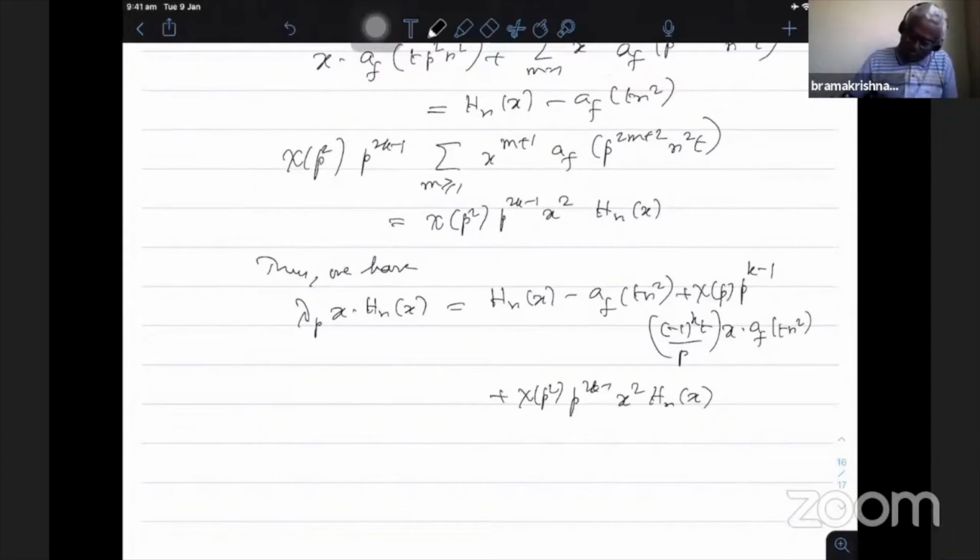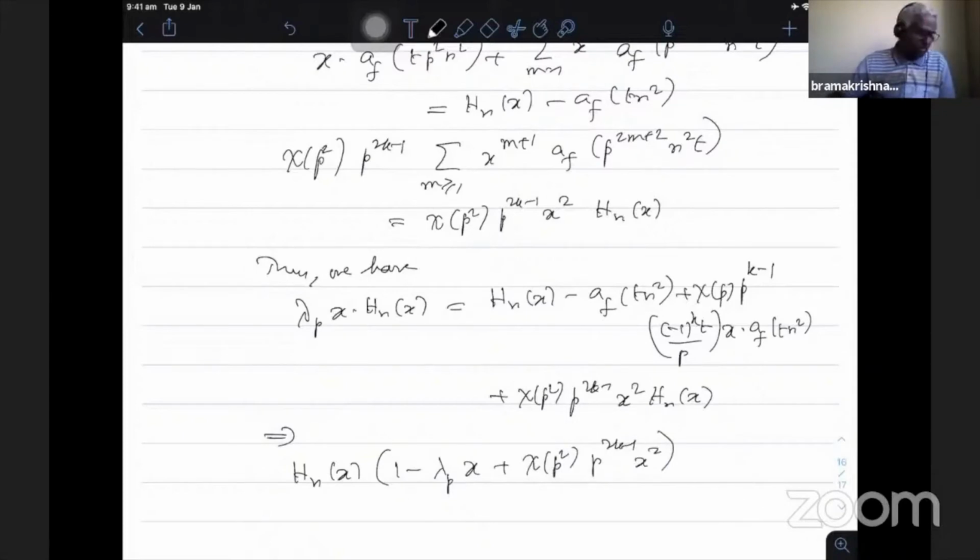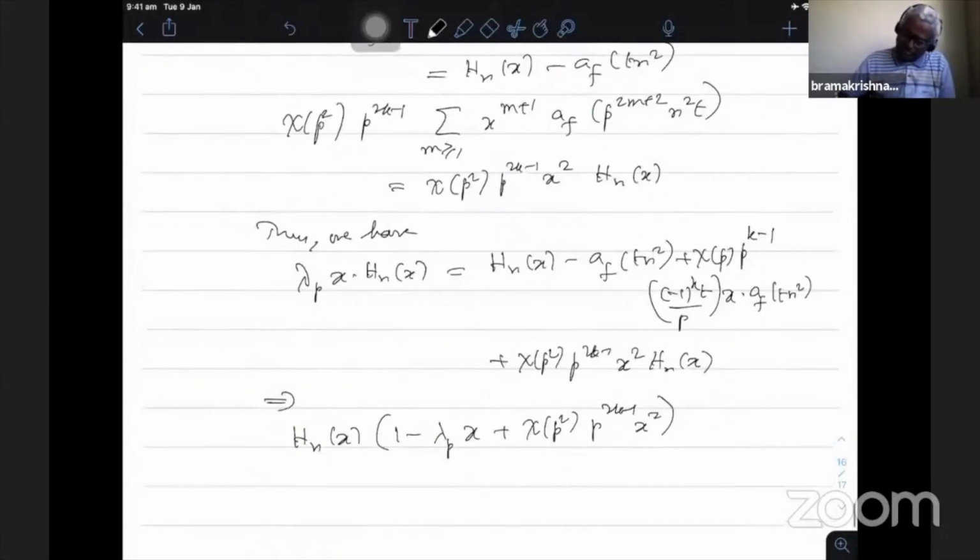This implies, you put all these factors, this one to the right hand side, h_n(x) is already there, these two to the left hand side, and simplify. What we get is 1 minus lambda_p x plus chi(p²) p^(2k-1) x², so this is what I have multiplying h_n(x), and this will come to the left hand side. So that is equal to a_f(t n²).